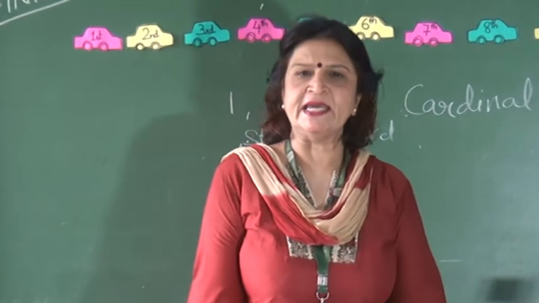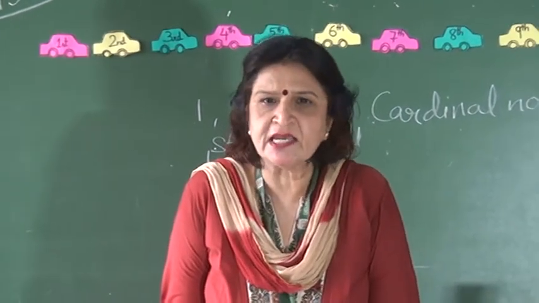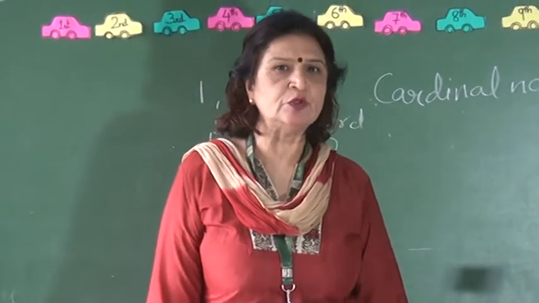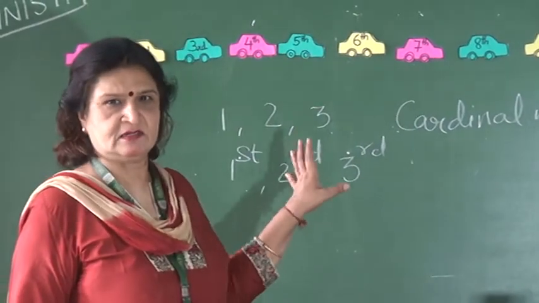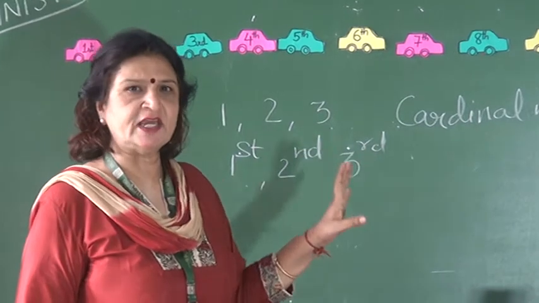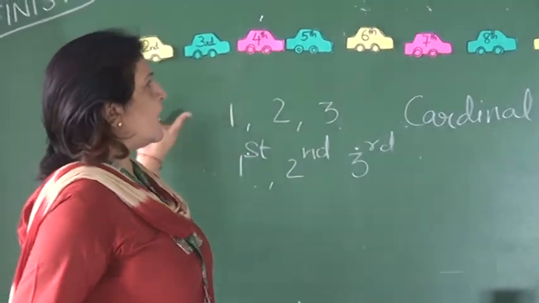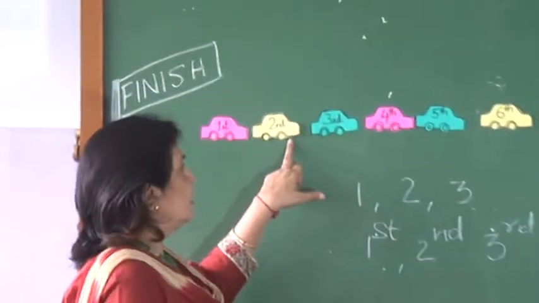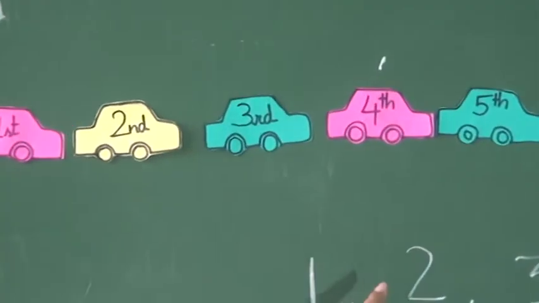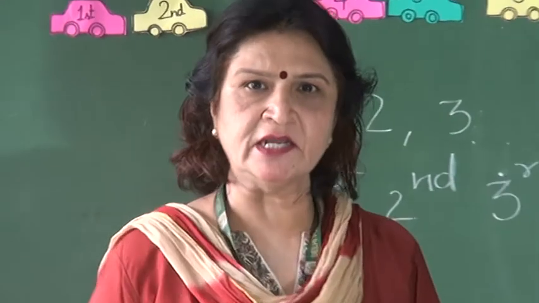And when you play games, you never say he is 1, he is 2, he is 3. No. Always say he is first, he is second. This way, when a race is there, car racing is there, see, this pink car is first, yellow car is second. Like this way. I hope you have understood this, children.